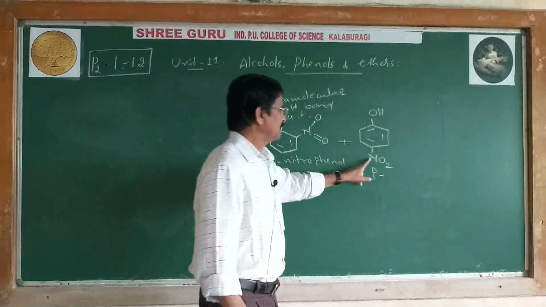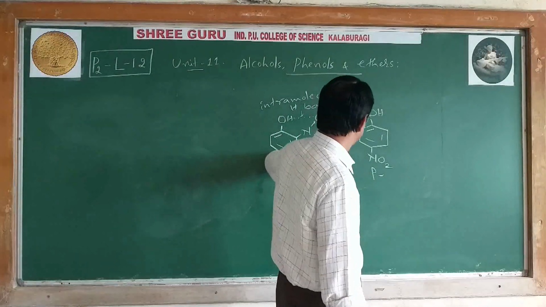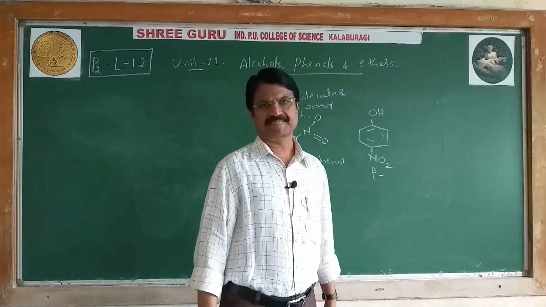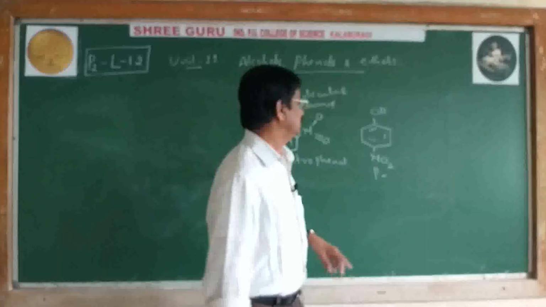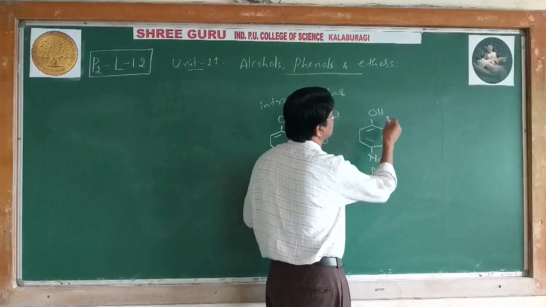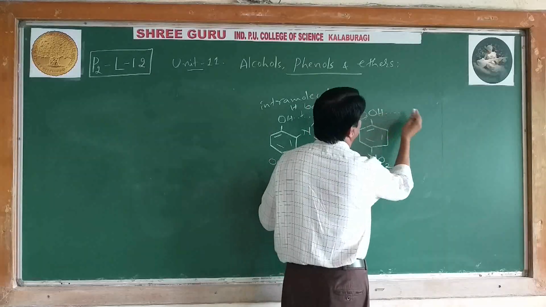Next, para-nitrophenol is said to have a higher boiling point and be less volatile. Higher boiling point, less volatile. The reason is again the same: this H can form a hydrogen bond.